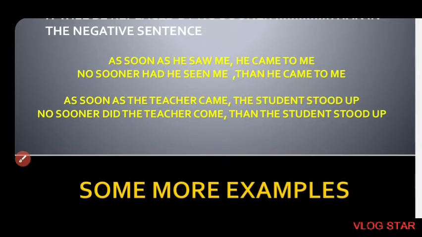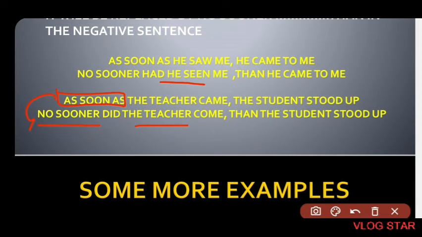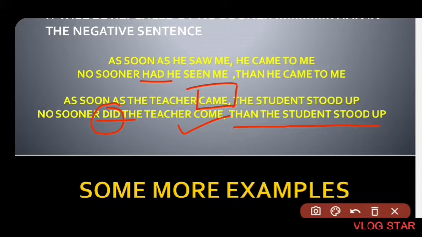You can use both had and did. If you use did, then you have to change the verb into its present form, that is, the first form of the verb. So: no sooner did the teacher come than the student stood up.